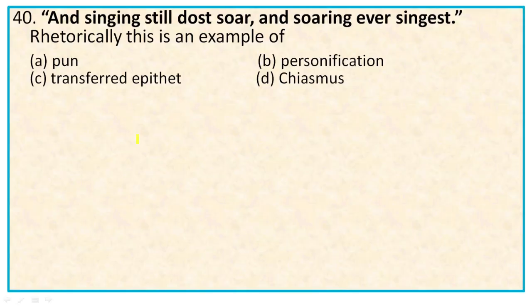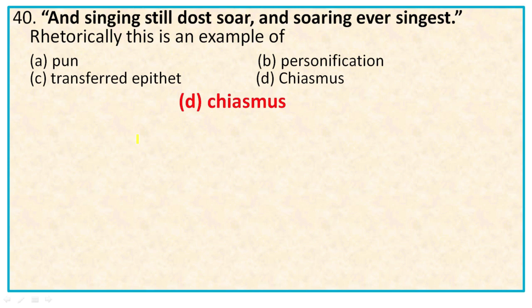Then question number 40. "And singing still does so, and soaring ever singest." That is, both the activities, singing and soaring or flying, go on side by side. And rhetorically, this is an example of which: pun, personification, transferred epithet, or chiasmus? The right option is obviously chiasmus.